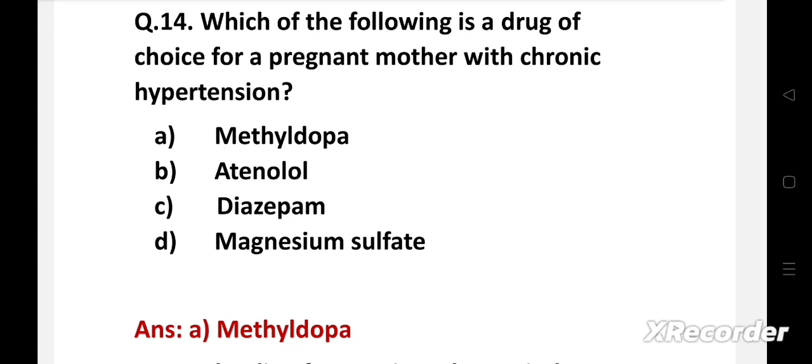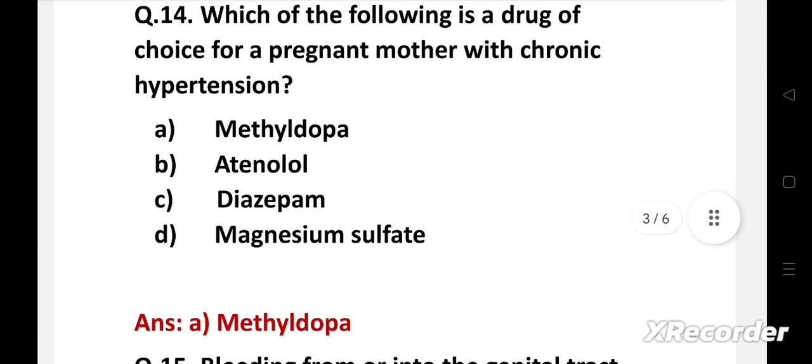Methyldopa is a drug of choice for a pregnant mother with chronic hypertension because this drug does not alter the maternal cardiac output or blood flow to the uterus or kidneys, while other drugs like atenolol have been associated with intrauterine growth retardation. Magnesium sulfate is used to treat women with preeclampsia, and diazepam is not an antihypertensive drug.